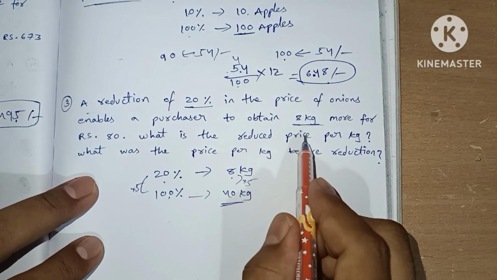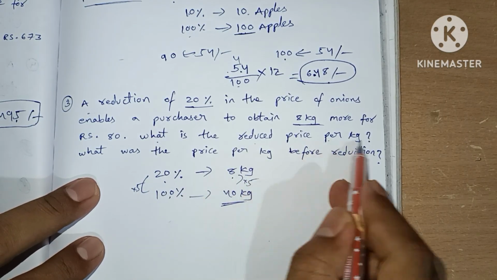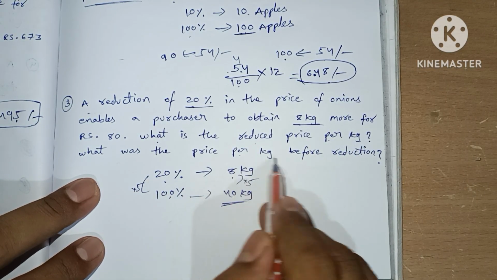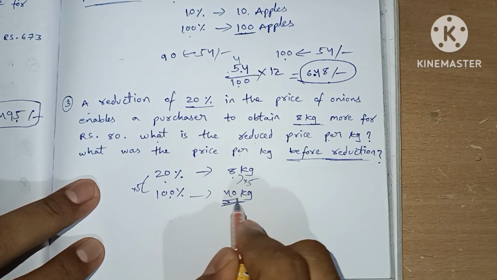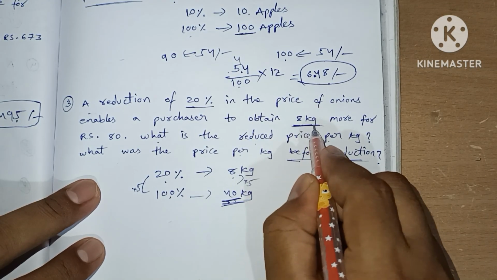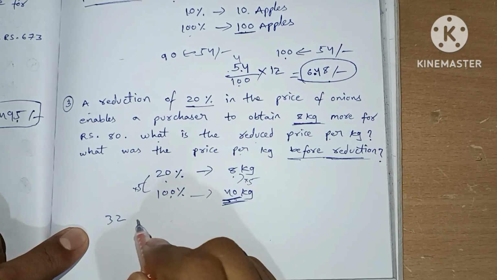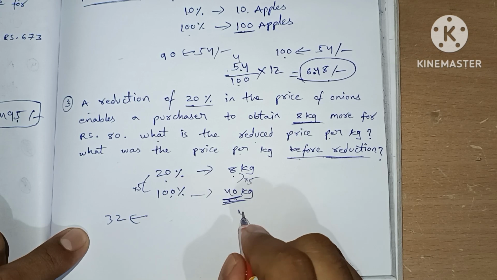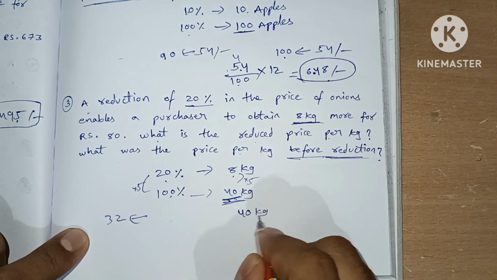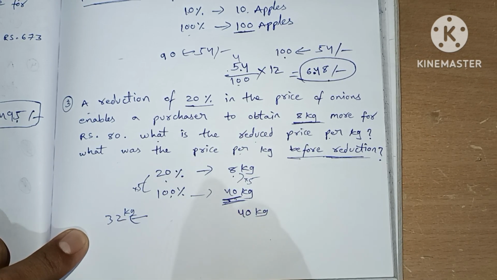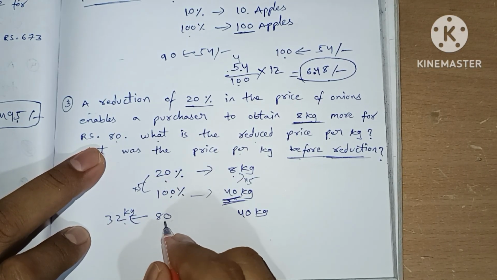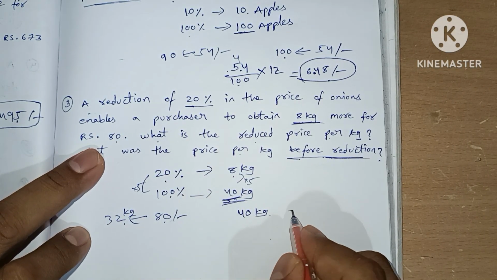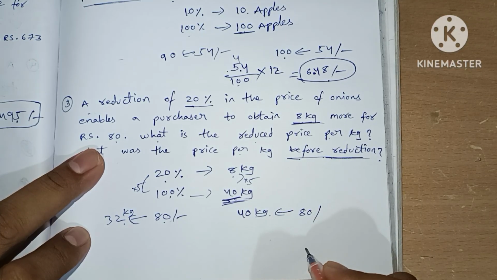Okay, the question asked is what is the reduced price per kg and what was the price per kg before reduction. So now we can buy 40 kgs. Initially we were able to buy 32 kgs only. Now we can buy 8 kgs more. This 32 kgs we could buy before at 80 rupees. Now we can buy 40 kgs at 80 rupees.